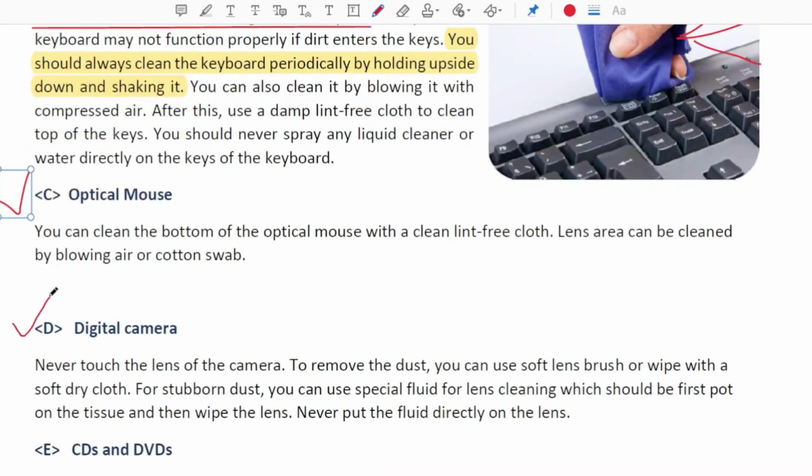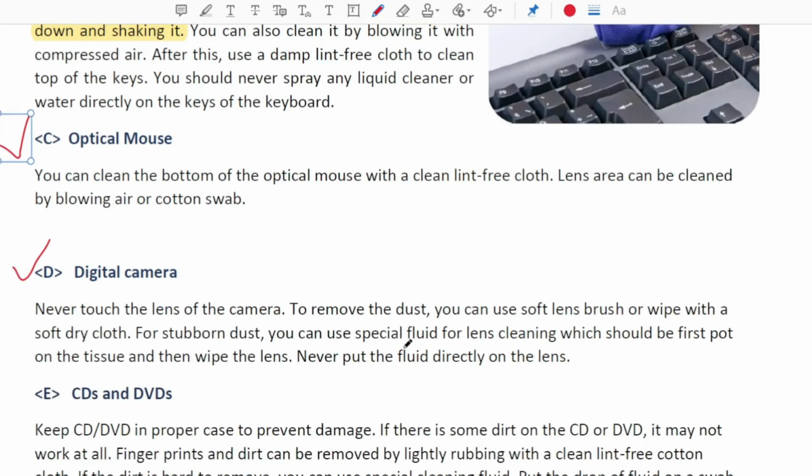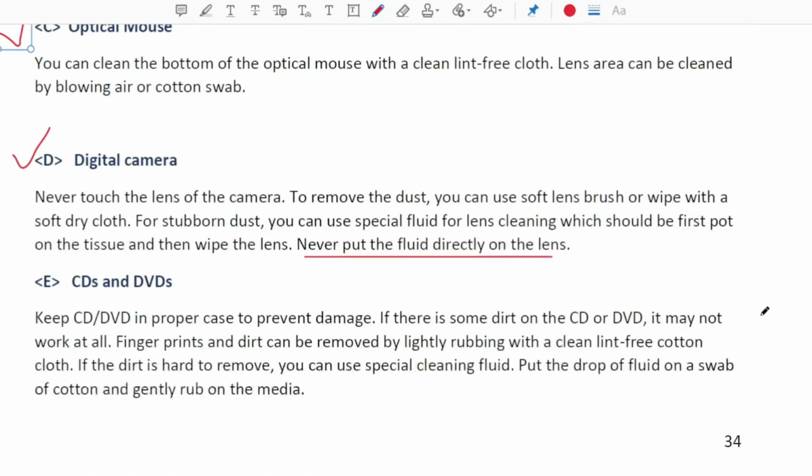Digital camera. Never touch the lens of the digital camera. To remove the dust, you should use a soft lens brush or wipe with a soft dry cloth, because otherwise you may create scratches on the lens, and once the lens has scratches, you can't take a clear picture. So this is also clear. Never put fluid directly on the lens.